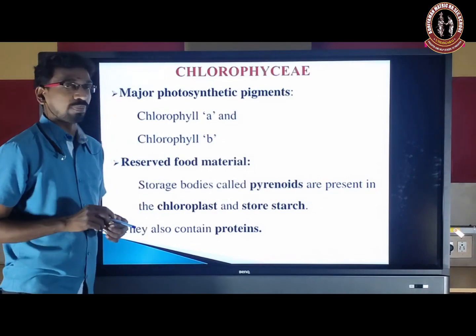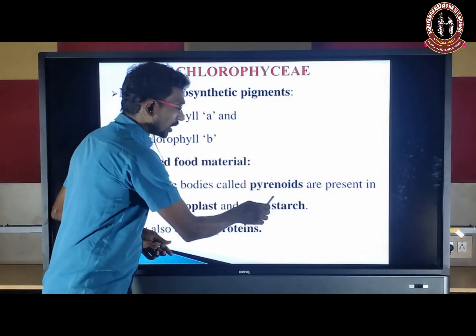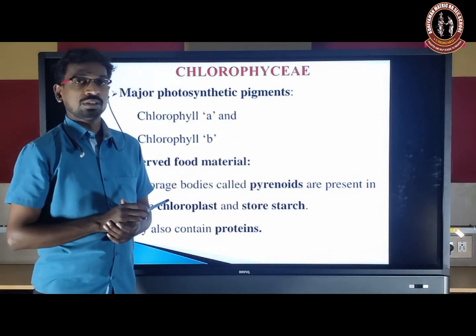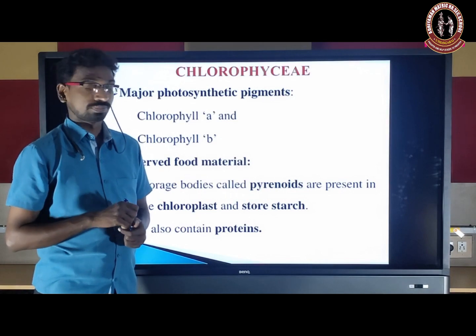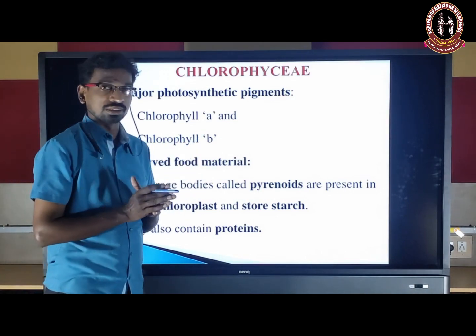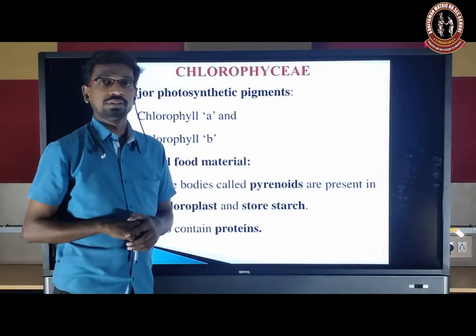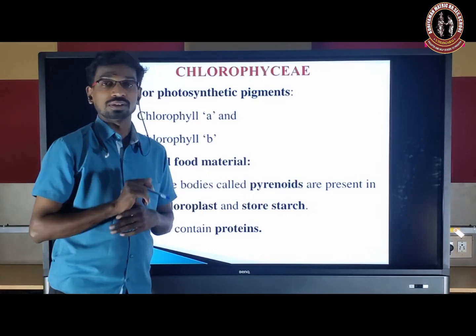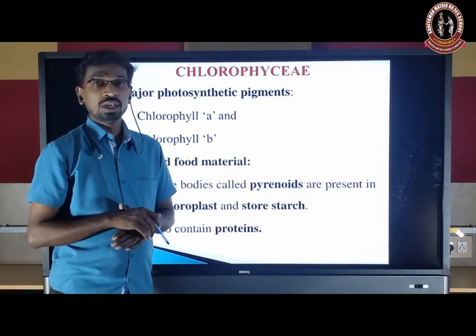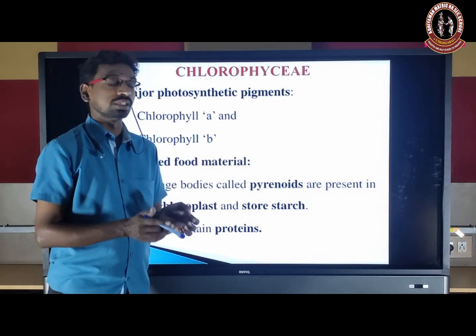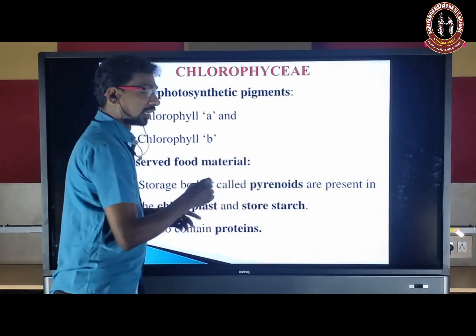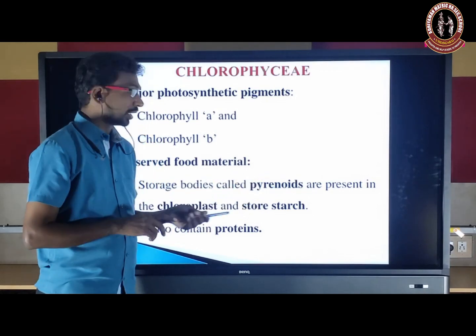And the reserve food material. Starch is the reserve food material for Chlorophyceae. Starch is present in a specialized structure, the pyrenoid. The pyrenoid is present inside the chloroplast. The pyrenoid helps to synthesize and store the starch.